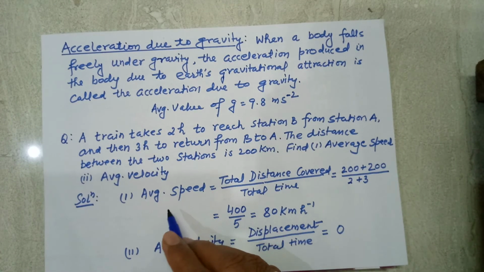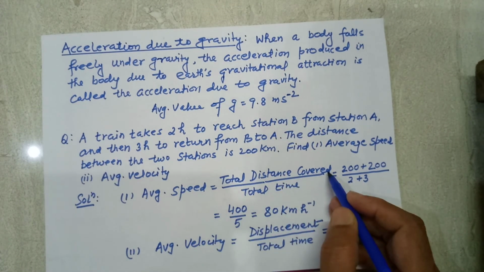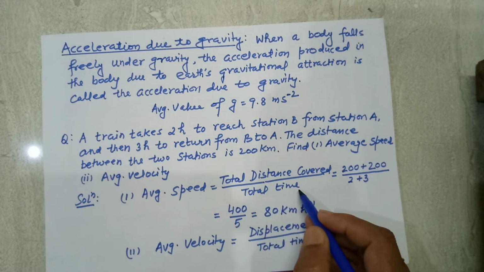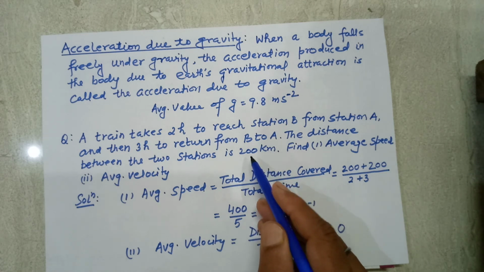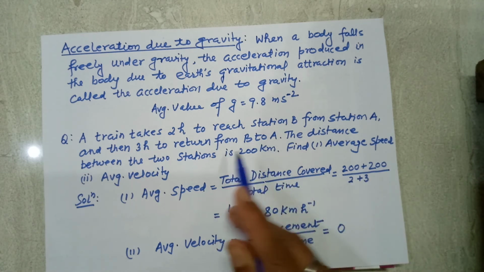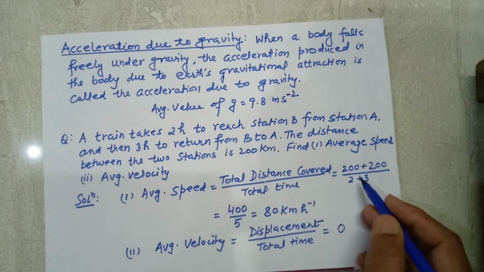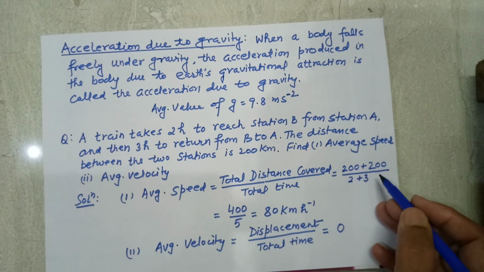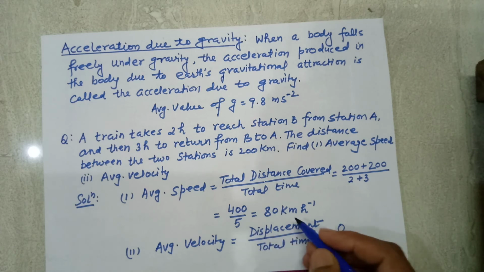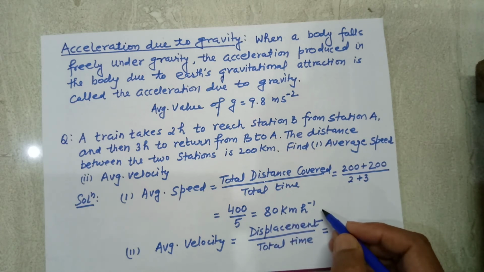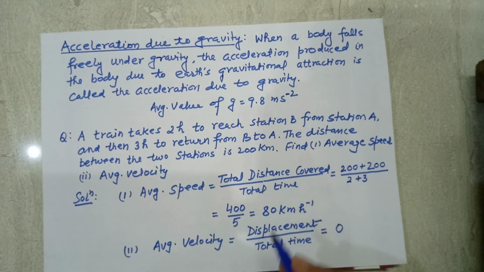Now we know that the formula for average speed is total distance travelled upon total time, and total distance is 200 km from A to B and 200 km from B to A. So total is 400 upon total time taken, which is 2 plus 3, that is 5. So 80 km per hour. This is the average speed of the train.